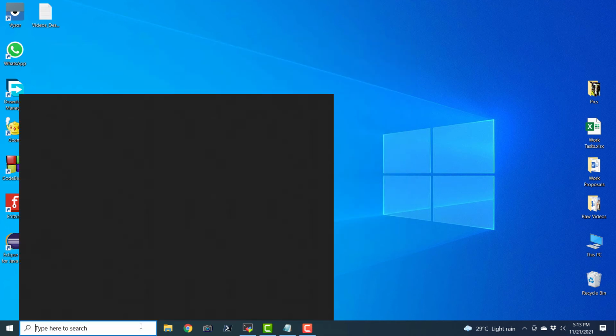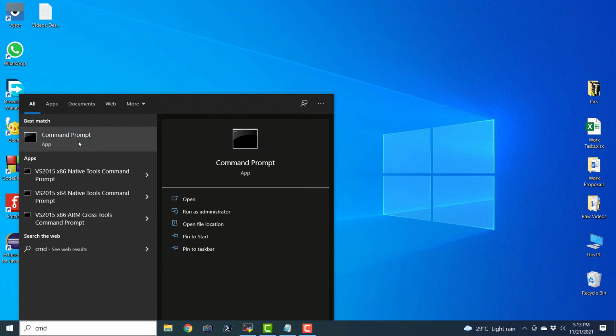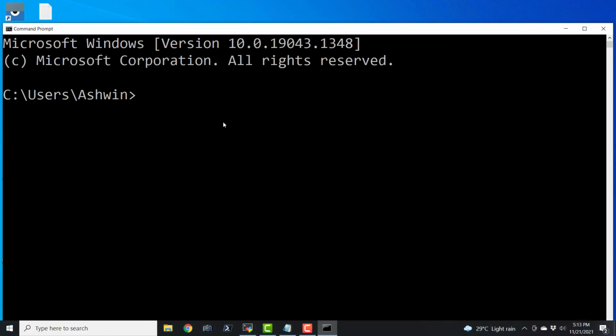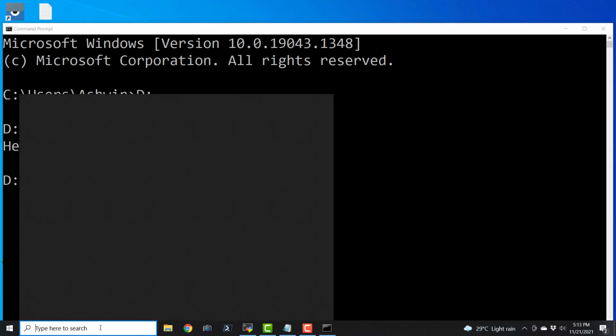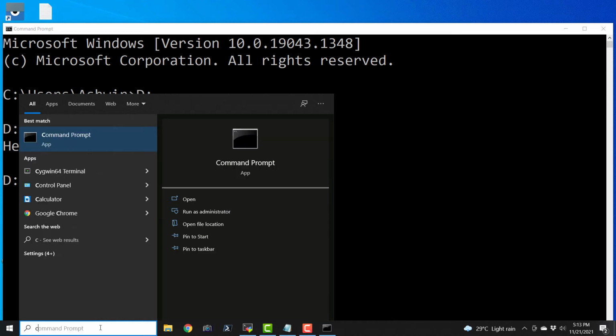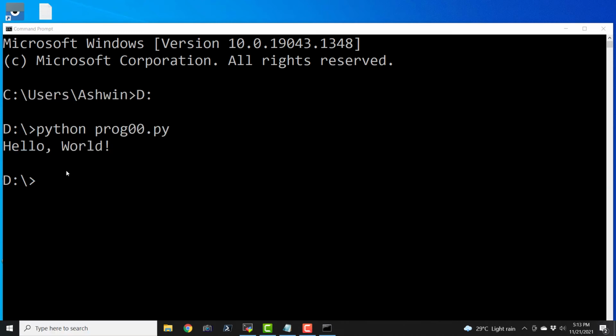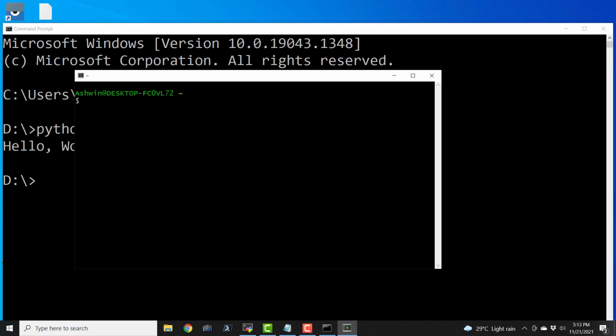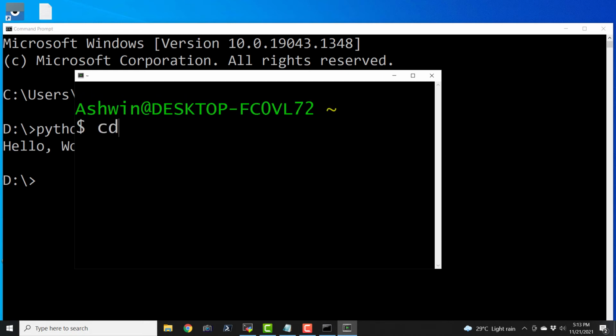Open the CMD, the old CMD of Windows operating system, and here you can go to the D colon and just type in python prog00.py, and here we have the output. I guess in Cygwin also we can run this. I think that the command that I executed last time was wrong, and it should have been only python. Let us try to do that.